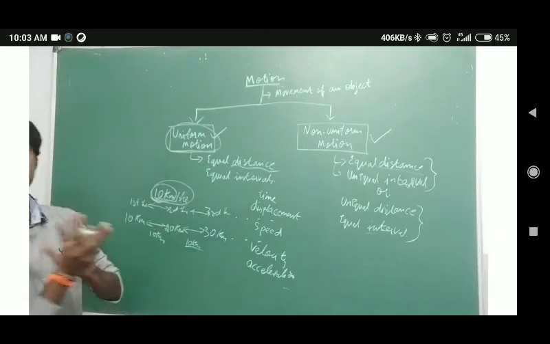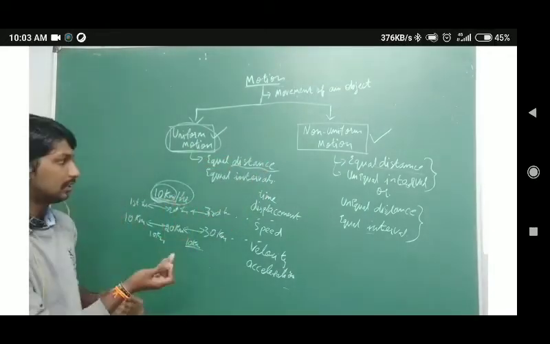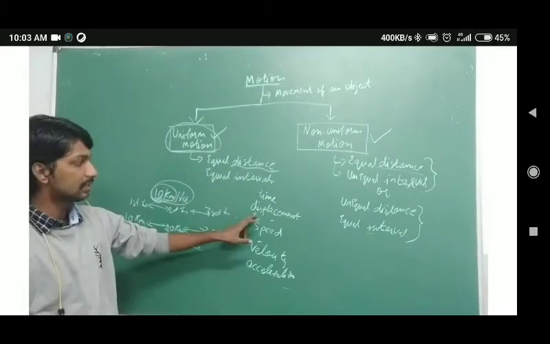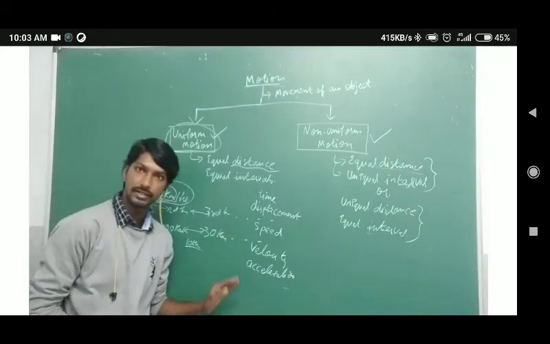Once you understand uniform and non-uniform motion, you need to know these terms: distance, displacement, time, speed, velocity, and acceleration.